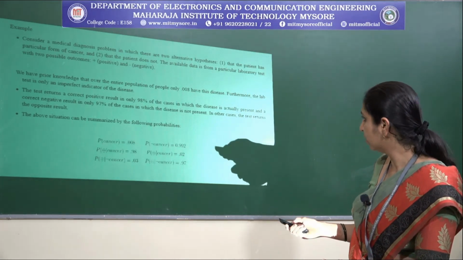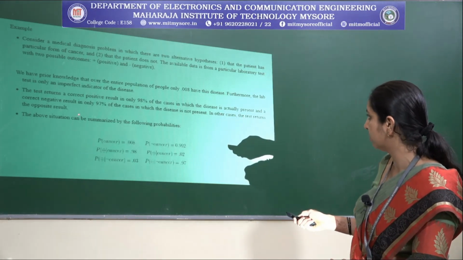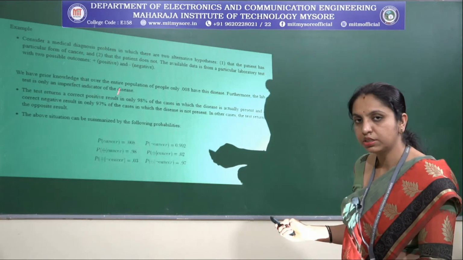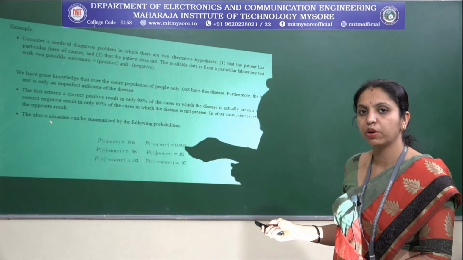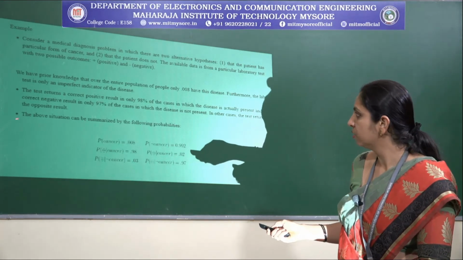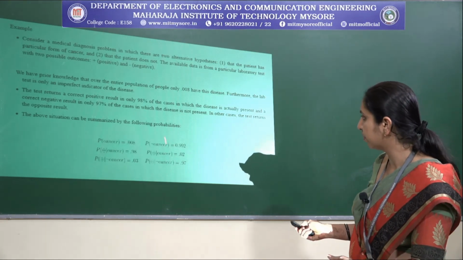And based on this data, in other cases the test returns the opposite result. So based on this data, we are going to have a new instance, or a new example, and we are going to classify the new example. The above situation can be summarized by the following probabilities. Let us see the probabilities here.